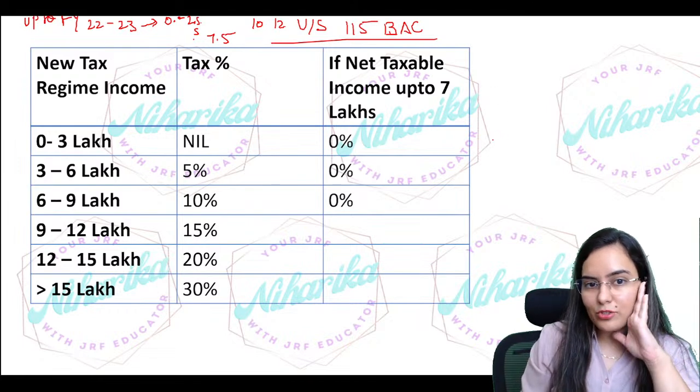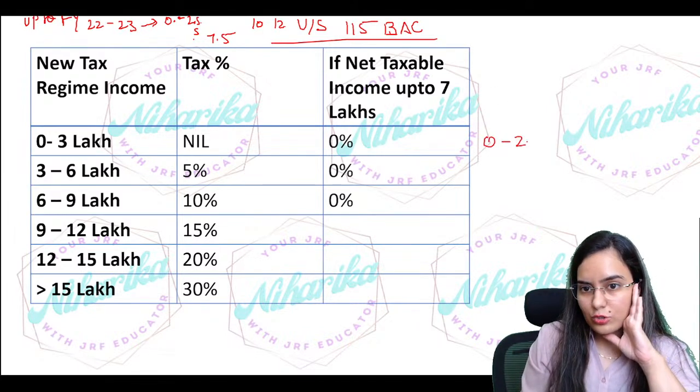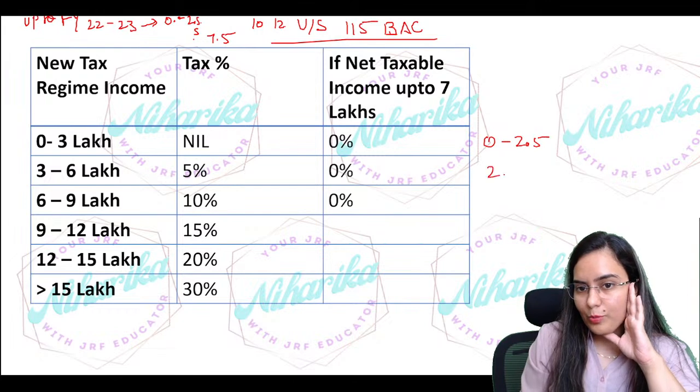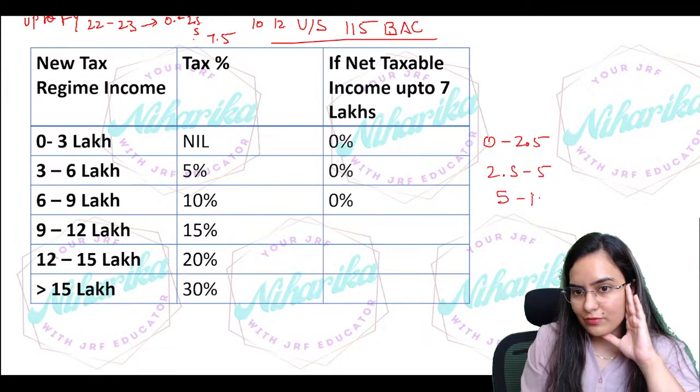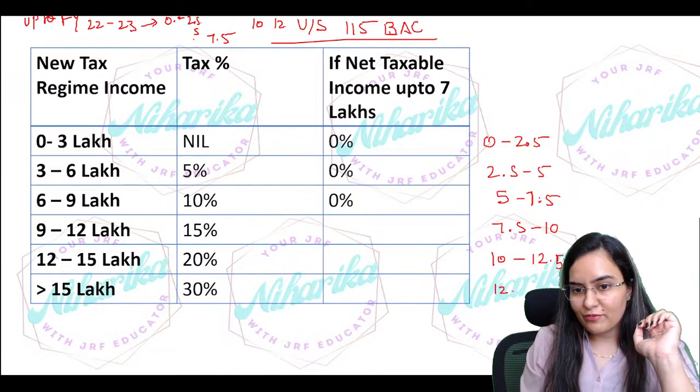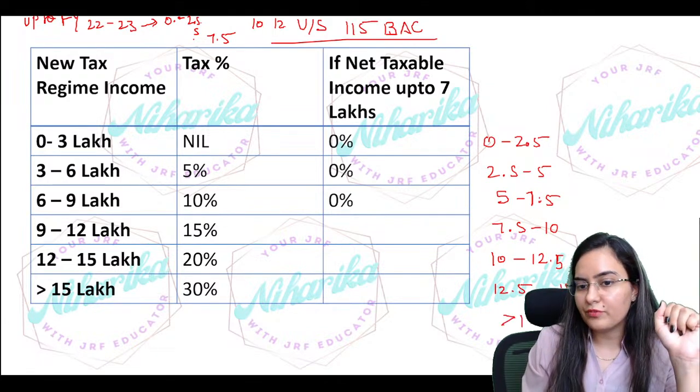I hope you remember, or should I write? See, 0 to 2.5 lakh, 2.5 to 5 lakh, then 5 to 7.5, 7.5 to 10, 10 to 12.5, and then 12.5 to 15, and over and above 15.